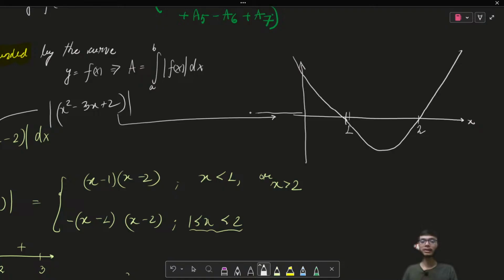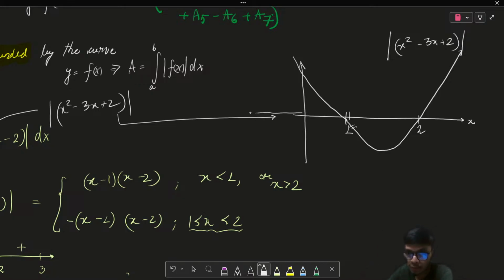I hope the graph is clear, right? This is the graph of the function x square minus 3x plus 2, right? Now if I put a mod over here, putting a modulus means that the result is going to be positive. So if you look at this function, in between 1 to 2 the result is negative. So just by putting modulus, you don't need to do anything else. You just need to flip the graph which is below the x-axis to above the x-axis.